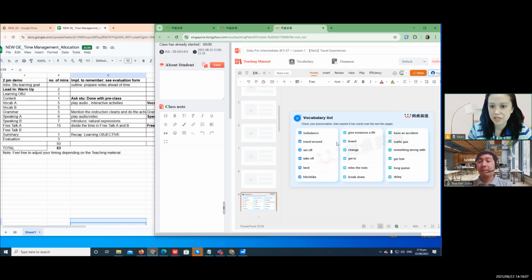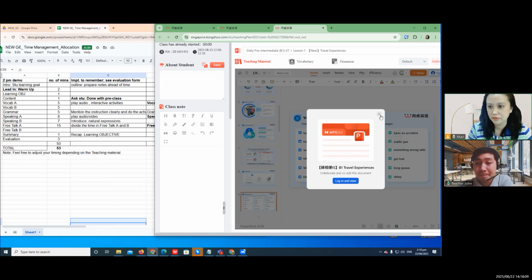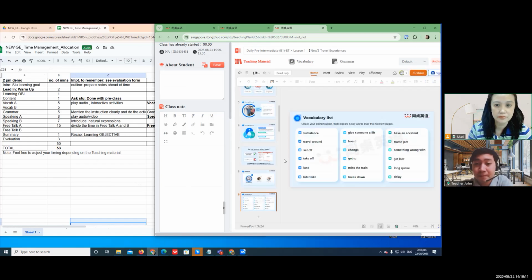So this is now the look of the vocab. So for the vocab, it says here, check the pronunciation, then explore 6 keywords over the next few pages. Actually, for the vocab, magkakaiba ang activity.